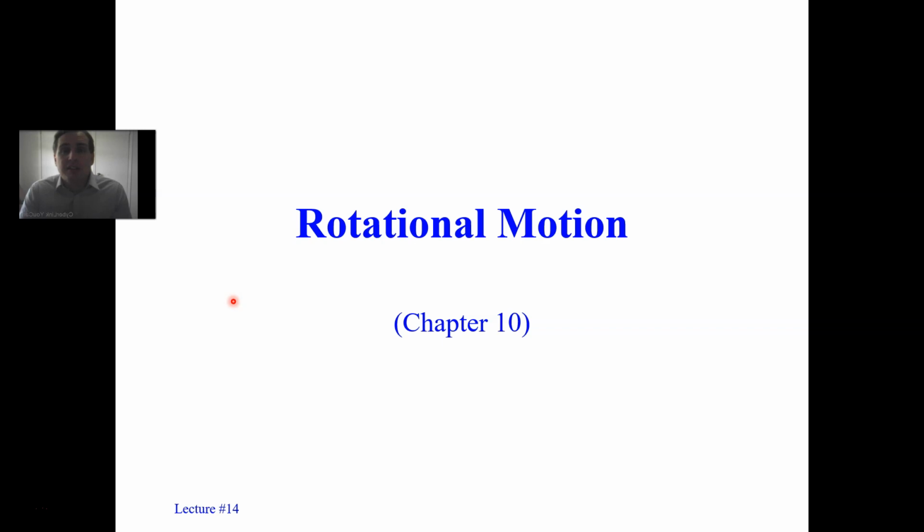Now, this will lead us into chapters where we make analogies for everything we've learned this semester so far for linear motion and for conservation laws and for forces, but we will make those analogies soon for rotation.